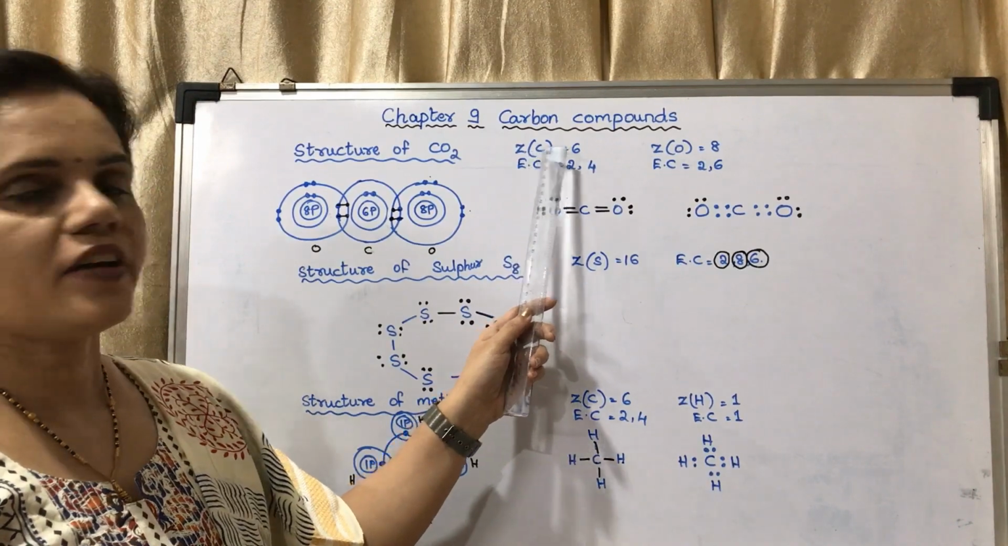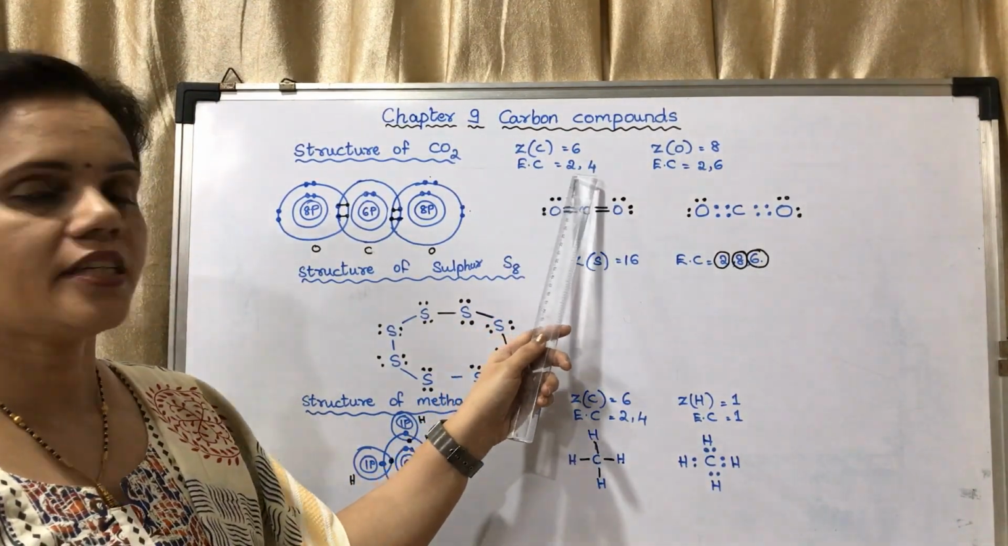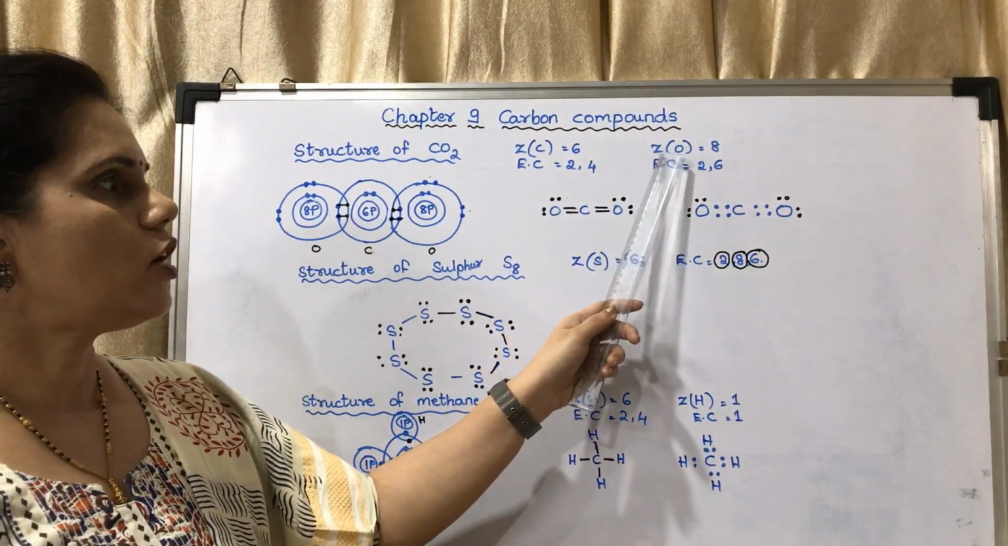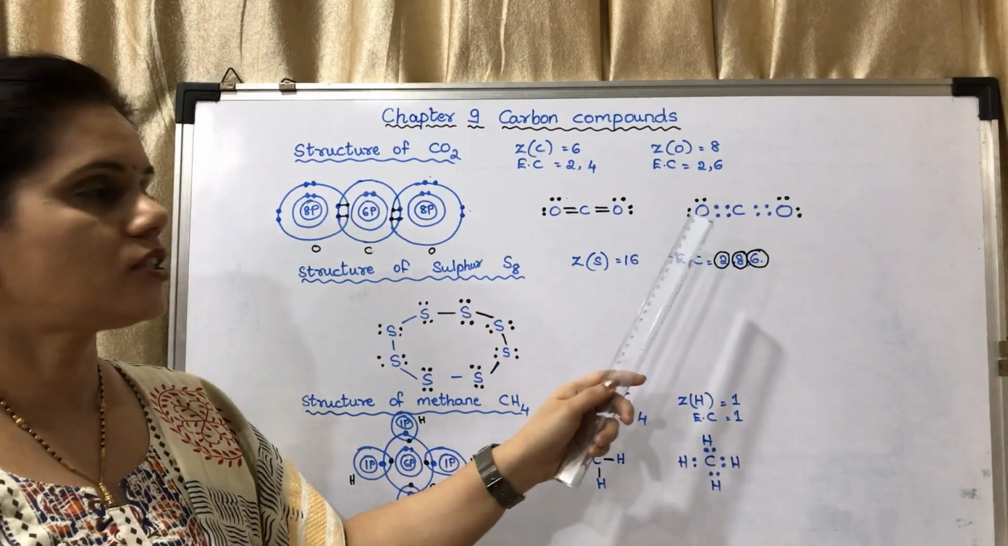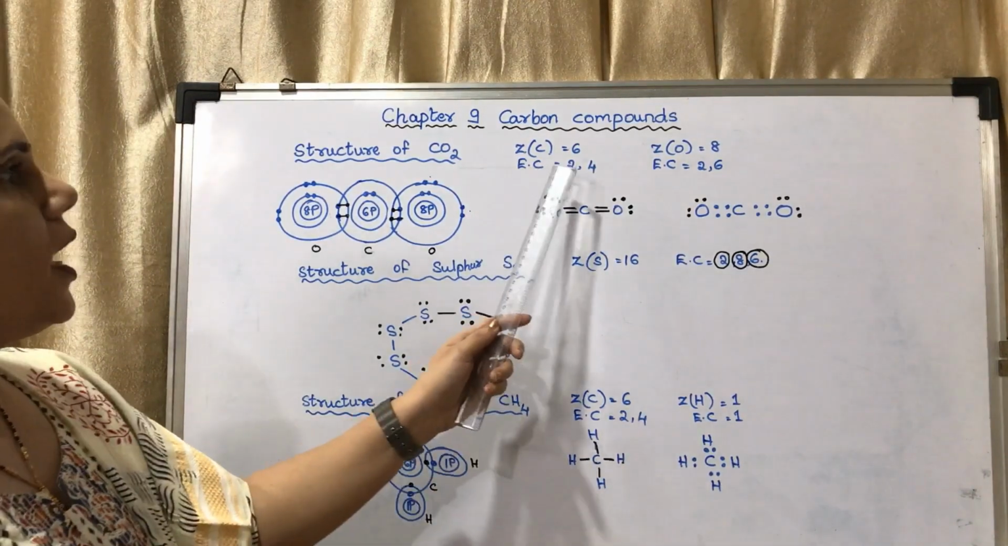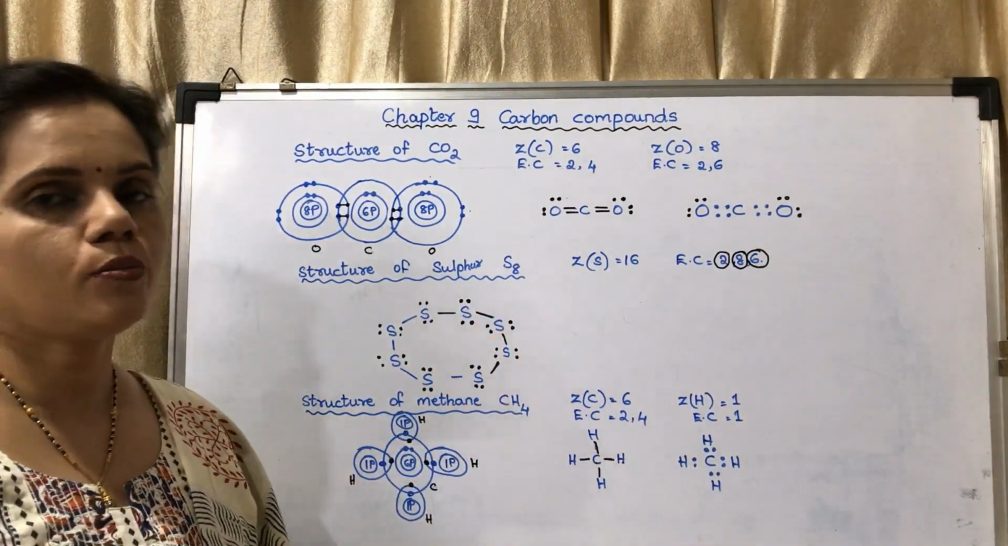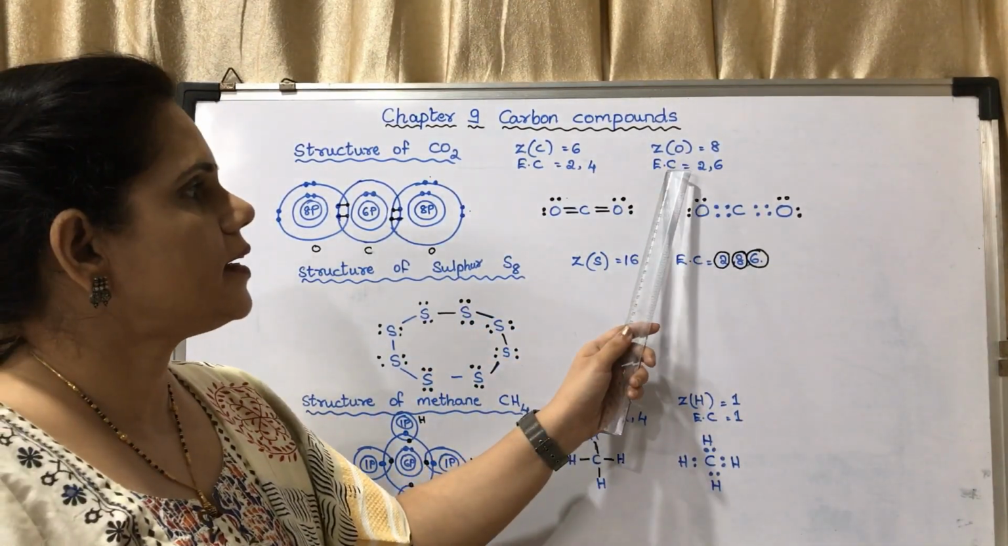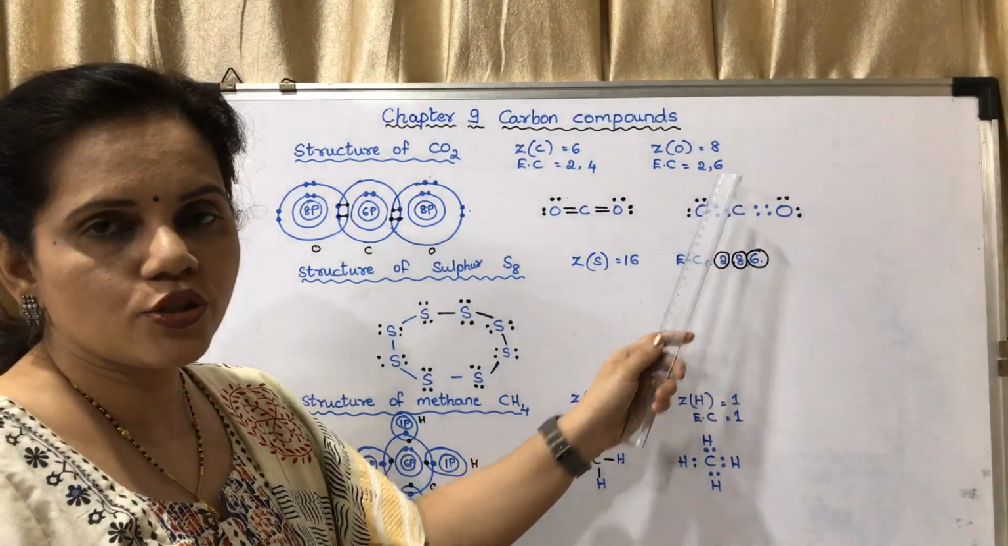Atomic number of carbon is 6. Its electronic configuration is 2, 4. Atomic number of oxygen is 8. Its electronic configuration is 2, 6. Okay. So carbon needs 4 more electrons and electronic configuration of oxygen is 2, 6.